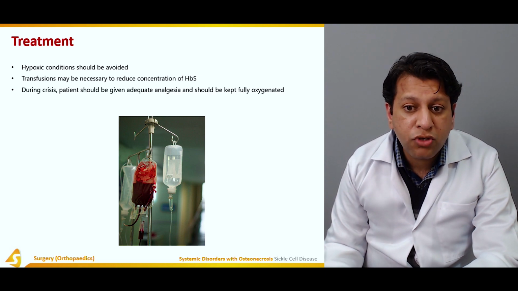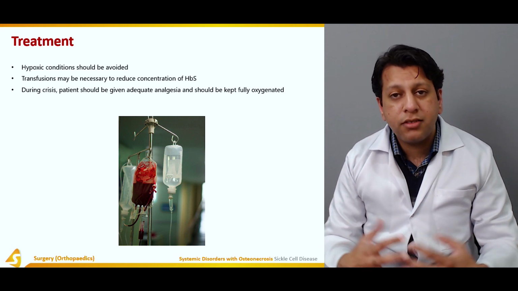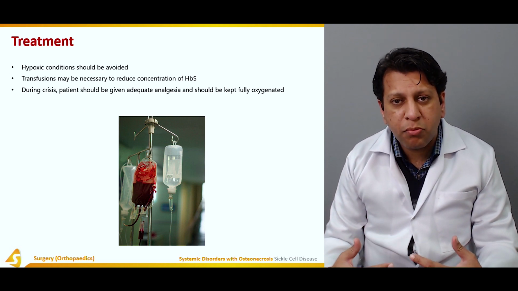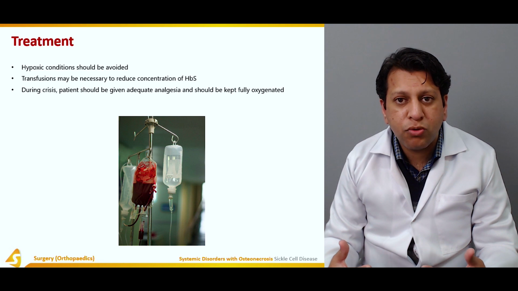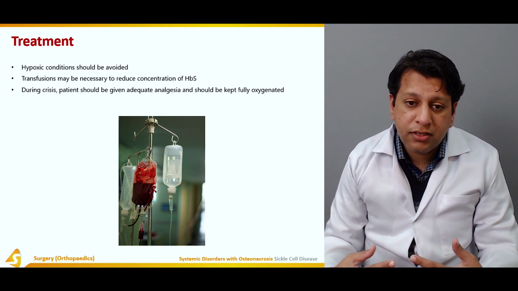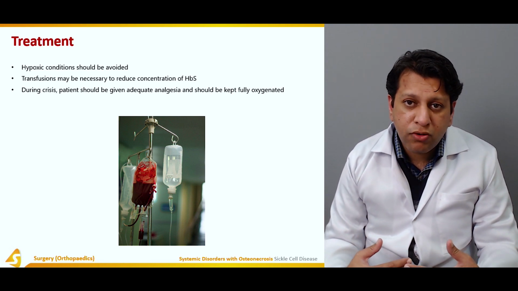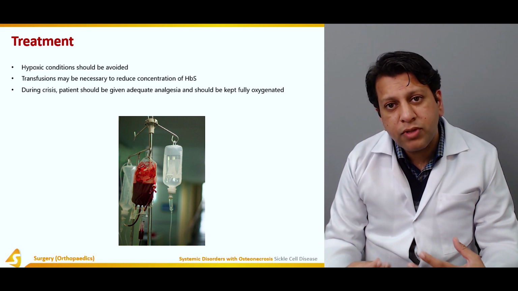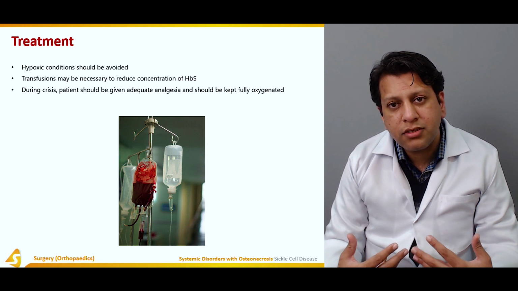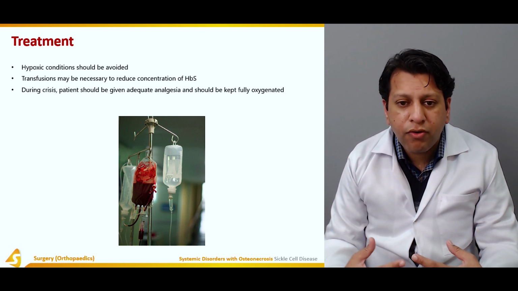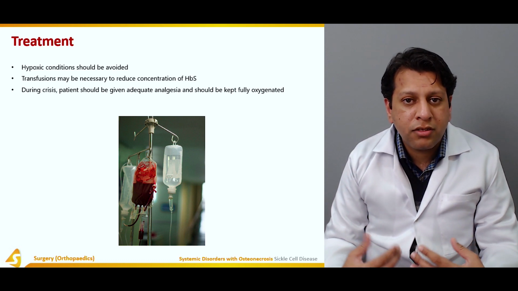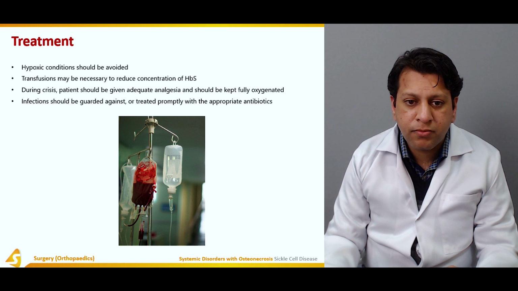During crisis, patients should be given adequate analgesia and should be kept fully oxygenated, because crisis develops out of hypoxia, that leads to fever and specific bone pain, and that bone pain is mainly infarction. As a result, painkillers can be given to relieve pain, and the root cause of sickle cell crisis is actually hypoxia. So excess oxygen should be administered to those patients who are in sickle cell crisis.